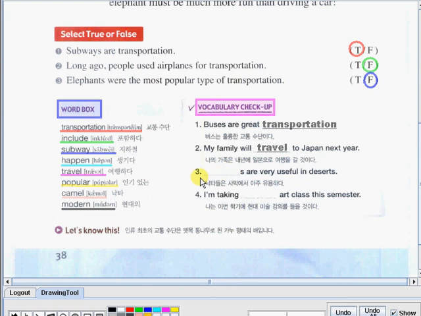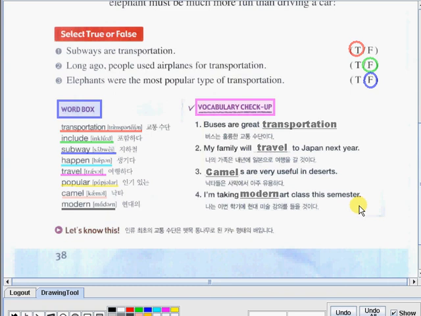For number 3, what do you think is the missing word for this sentence? Blank are very useful in deserts. Perfect! The right answer is camel. And for number 4, I'm taking blank art class this semester. What do you think is the missing word? You got it right. It is modern. I'm taking modern art class this semester.